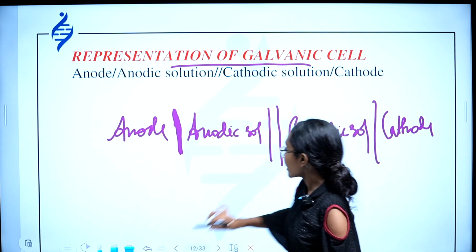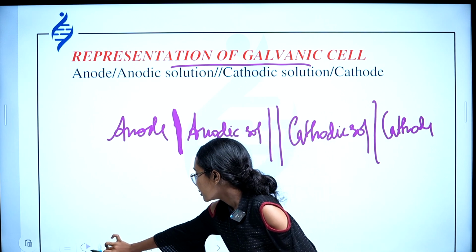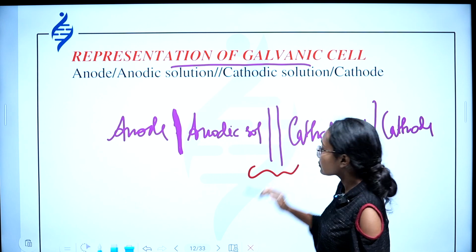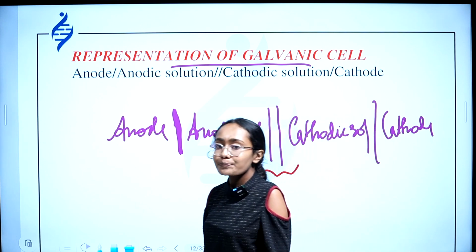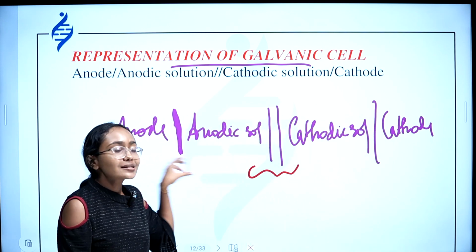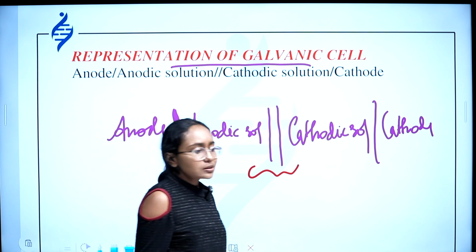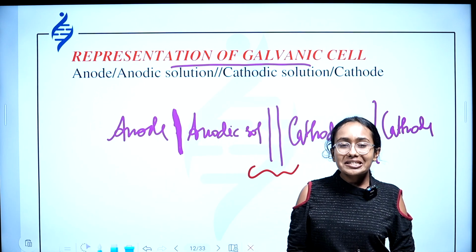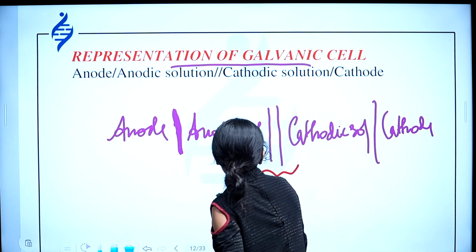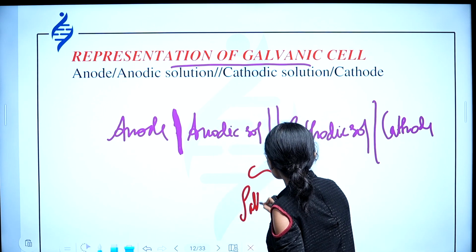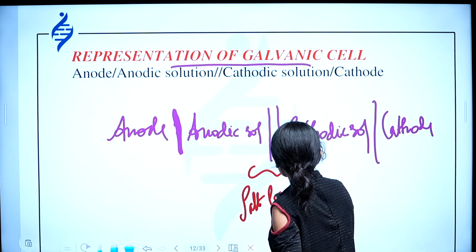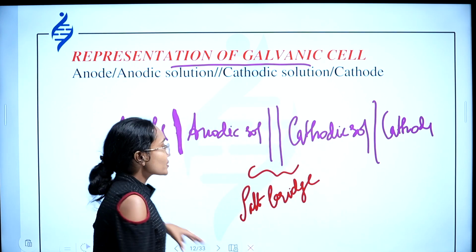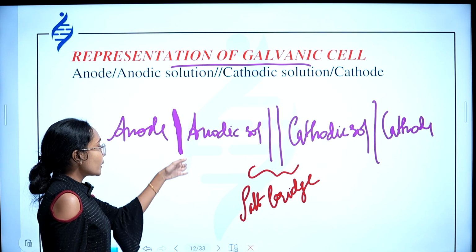So what do these two lines signify? We just discussed about it. These two lines are an important part of Daniell cell. What is it? Salt bridge, exactly. This is salt bridge.